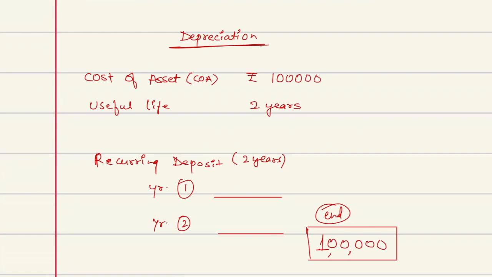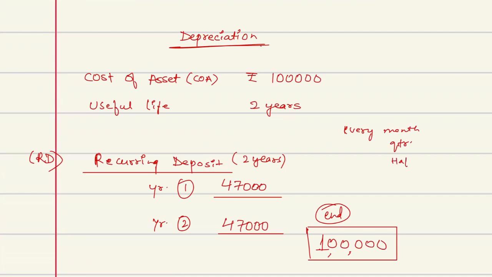So the bank is saying, do one thing. You can book a FD for rupees 47,000 in the first year and again 47,000 in the second year. Not FD, but an RD, that is recurring deposit. Every RD can be every 1 month, like an EMI. It can be every quarter, every half year, whatever frequency you want, or yearly.